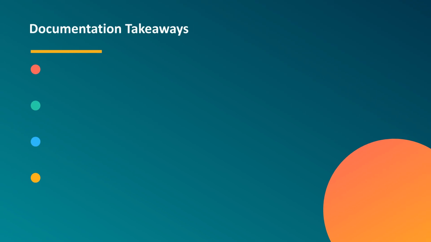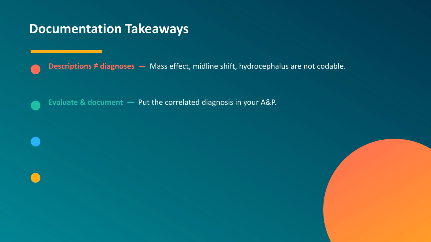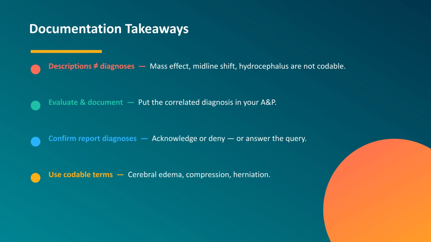To recap, imaging descriptions like mass effect and midline shift are not diagnoses and are not codable. Evaluate the findings and document the correlated diagnosis in your assessment and plan. Acknowledge or deny the diagnoses proposed in diagnostic reports, or answer the query. And use precise, codable terms: cerebral edema, cerebral compression, and cerebral herniation. Interpreting the findings and naming the diagnosis is what gets you credit.